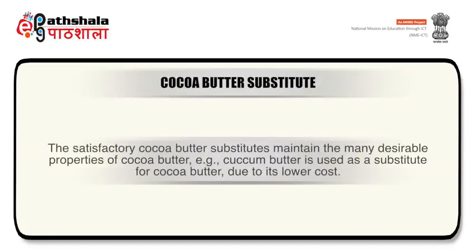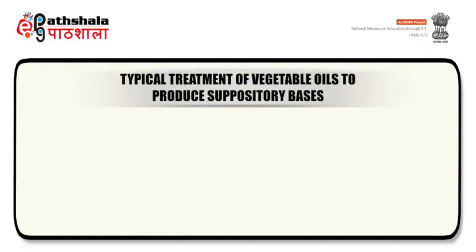The satisfactory cocoa butter substitutes maintain the many desirable properties of cocoa butter. For example, cocoa butter is used as a substitute for cocoa butter due to its lower cost. Vegetable oils are typically treated to produce suppository bases.